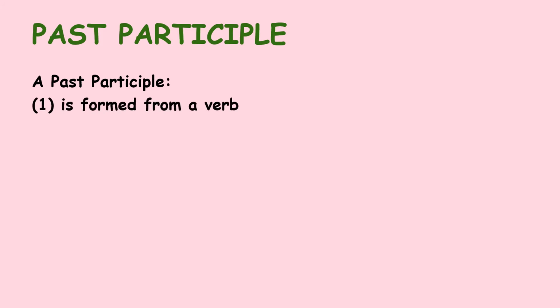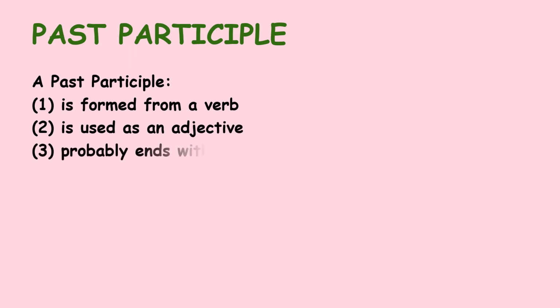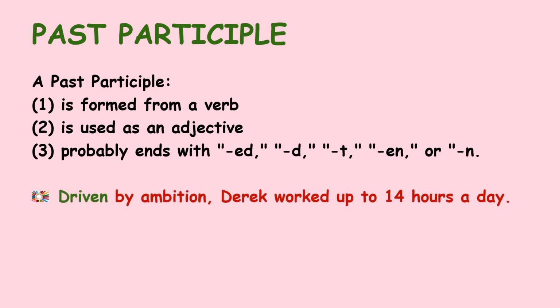The second type of participle is the past participle. Now a past participle, again like the present participle, is formed from a verb. It is also used as an adjective, but the forms are different. It probably ends with ed, d, t, en or n. Driven by ambition, Derek worked up to 14 hours a day.